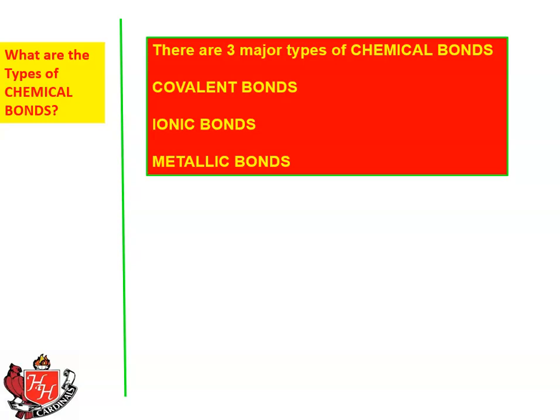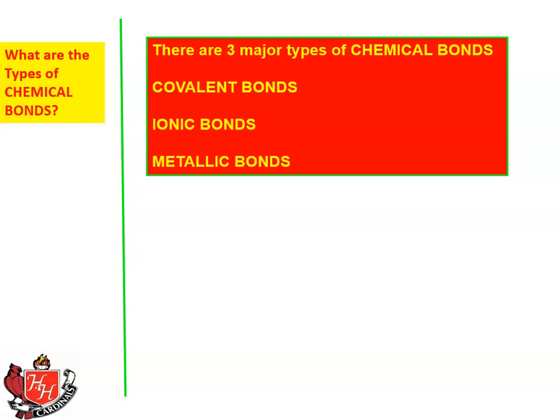Now look at your periodic table. The nonmetals are those elements to the right-hand side of the periodic table, and covalent bonds are formed when two nonmetals bond together. Ionic bonds are formed when nonmetals are bonded to metals, and metals are everything on the left-hand side of the periodic table, everything from that stair step all the way to the left. So it's a nonmetal to a metal.